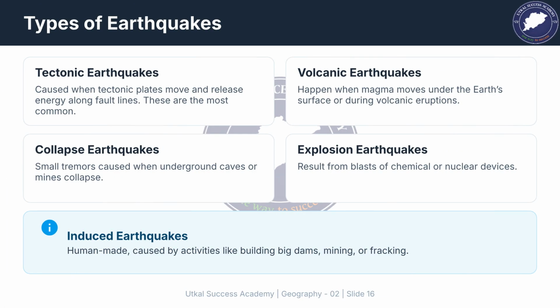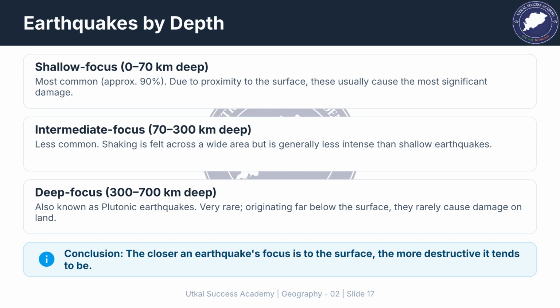Let's review the different types of earthquakes. Tectonic earthquakes, the most common, are caused by plate movement along fault lines. Volcanic earthquakes relate to magma movement. Collapse earthquakes occur when underground caves collapse. Explosion earthquakes result from chemical or nuclear blasts. Induced earthquakes are human-made. Earthquakes are also classified by depth.